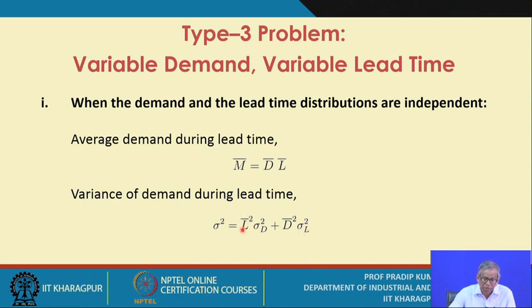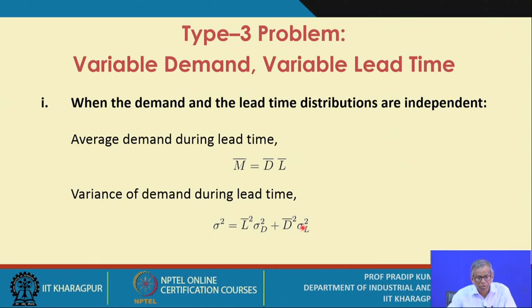So this is the square of average lead time into the variance of the demand, and this is the square of average demand into the variance of the lead time. This formula we use when the demand and the lead time distributions are independent.